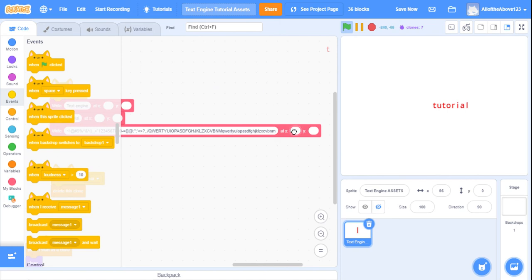This will have to be at minus 230, y 160. So, text engine, tutorial.